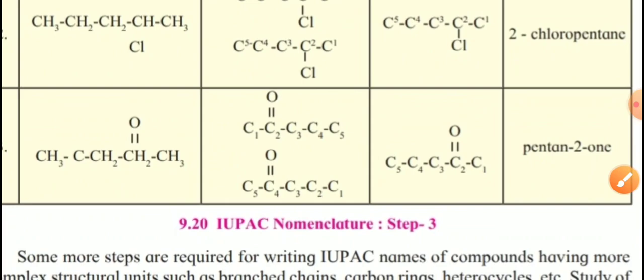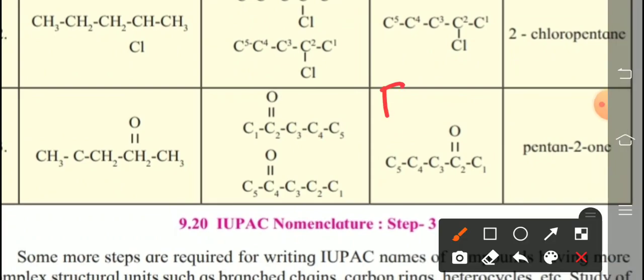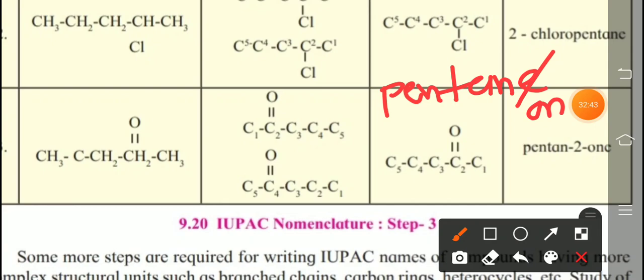Five carbon means pentane, so in pentane the E is replaced by ONE. Clear? Next.